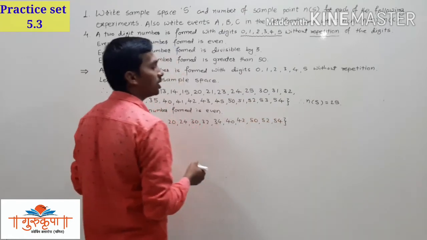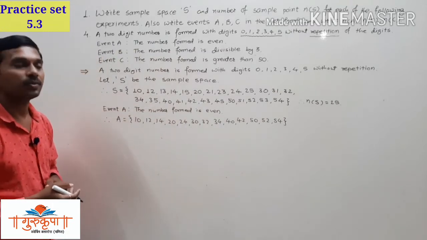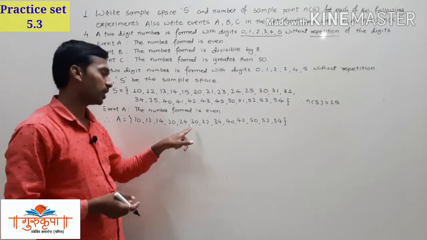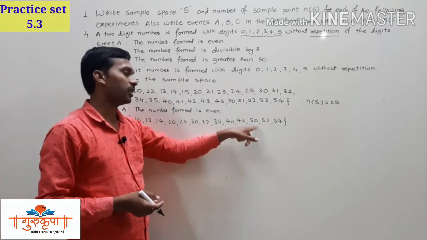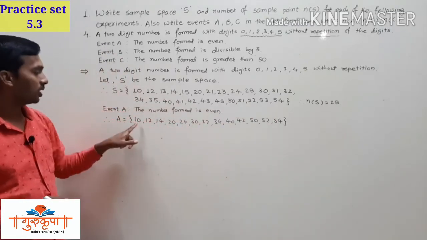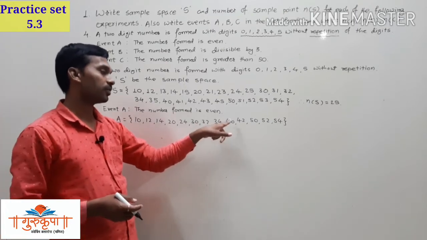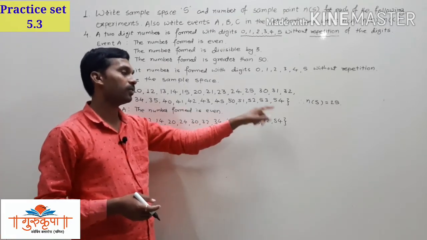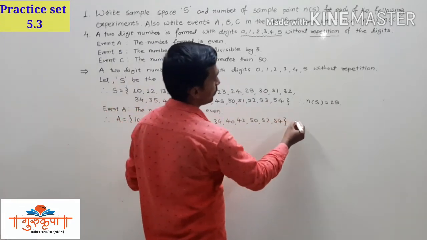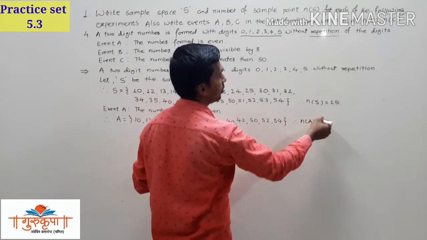These are all the even numbers from the sample space. So calculate how many 2-digit even numbers there are in the sample space: 1, 2, 3, 4, 5, 6, 7, 8, 9, 10, 11, 12, 13. 13 even numbers are there. So number of A is equal to 13.